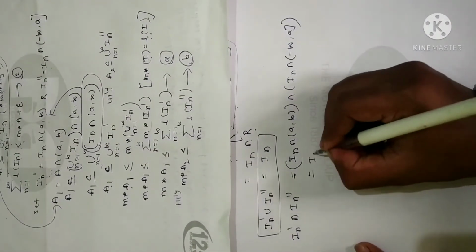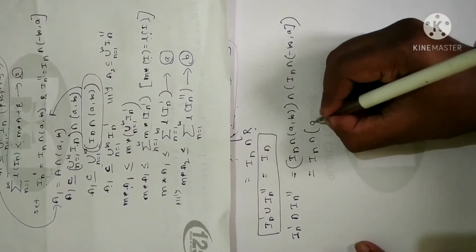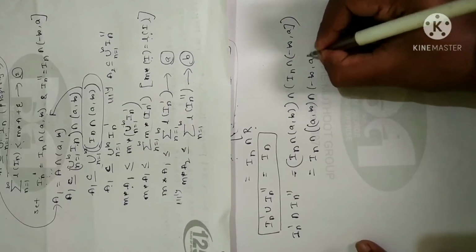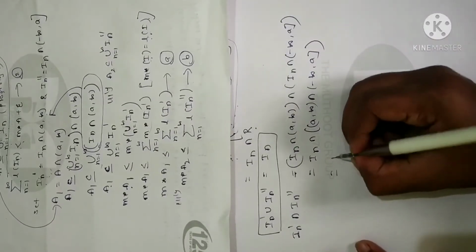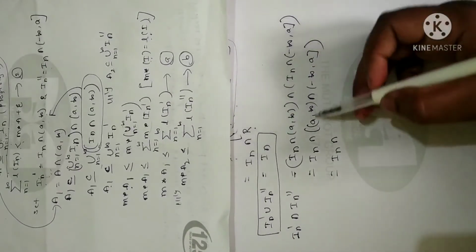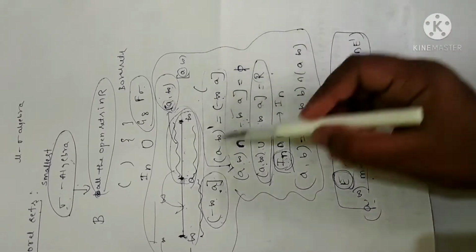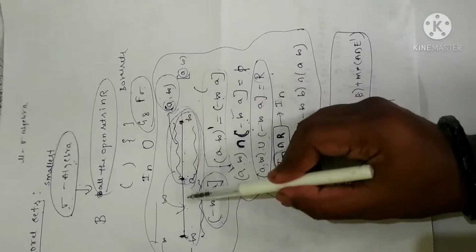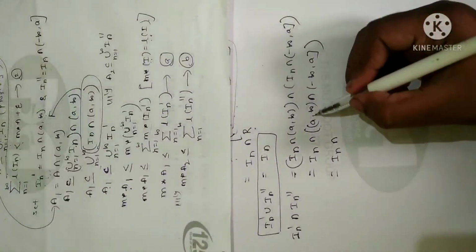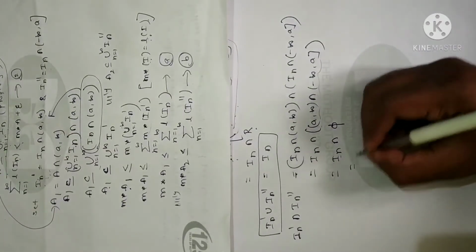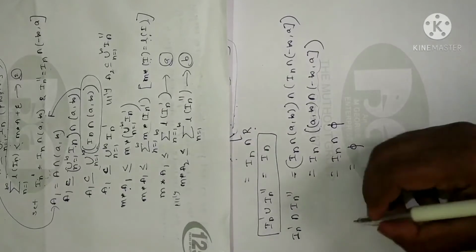Now I am doing the same. Intersection I'll keep and I'll combine these two: (a, infinity) intersection with (minus infinity, a). I can write. Now I have clearly told you while explaining the property, when you take the intersection of those, like (a, infinity) intersection with that, you are going to get the null set. That is, there is no common element between these two sets. So that is the reason I can write this as the null set. So when you take intersection with the null set, you are going to get the null set again as per the properties of sets.